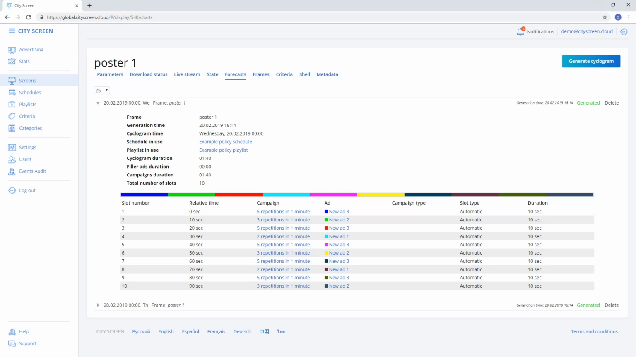Don't forget to generate media plan when you send the updates to screen.